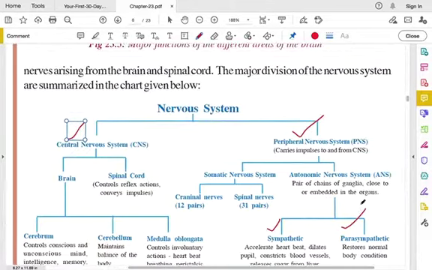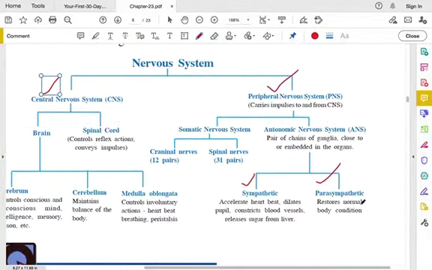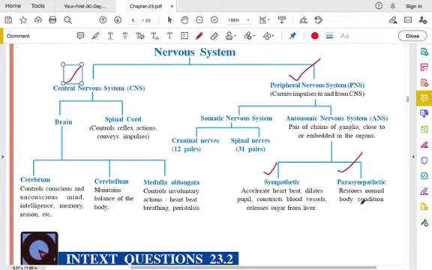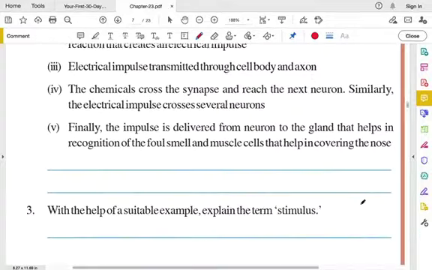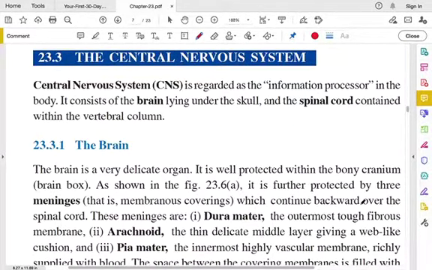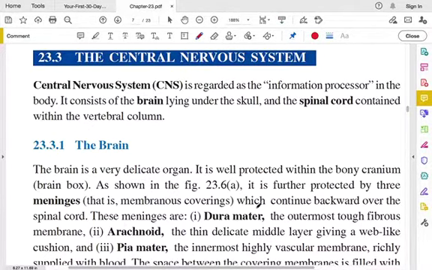Okay, this is the chart of nervous system. You have to remember this and write this down multiple times so that you remember. So next we will see the central nervous system in detail, inshallah. As I told, central nervous system has a brain and spinal cord.